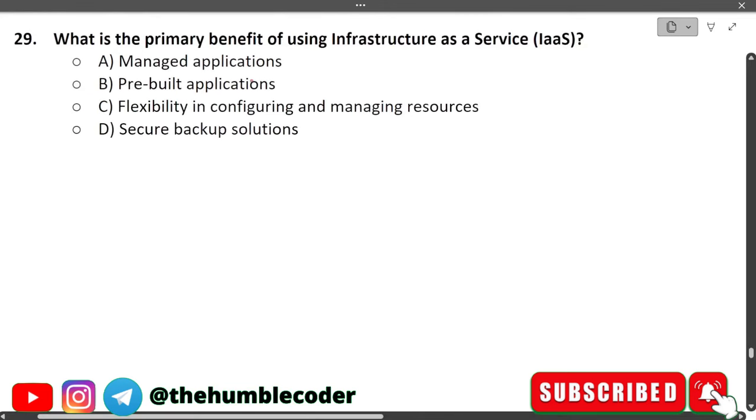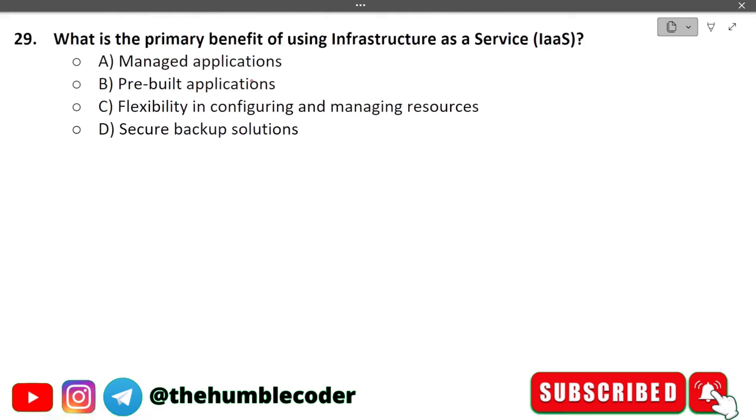Moving on. What is the primary benefit of using infrastructure as a service, that is IaaS? The options that we have are managed applications, pre-built applications, flexibility in configuring and managing resources, and secure backup solutions. The correct answer in this case is option C, flexibility in configuring and managing resources. The main benefit or advantage of using IaaS is this one.